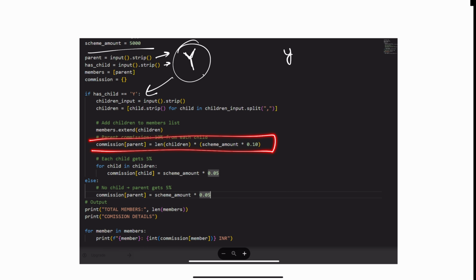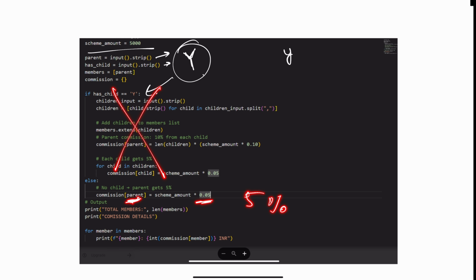Once I get the commissions, I am storing it with the parent because this is the parent's commission, and we have to get the commission of the children, where the children are in the children list. Now for each child, how much are they getting? 5%. That's why scheme amount, which is 5,000, and 5% for each child. Now, if I don't have any children, what percentage will I be getting? As a parent, I don't have a child, right? So I will be getting 5% of this amount. This is how I handle it separately using the else block.